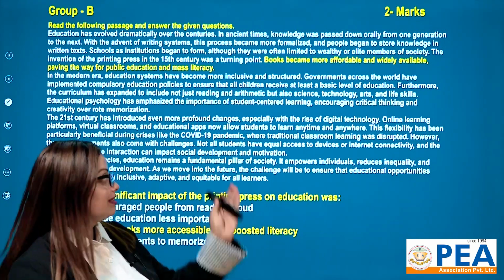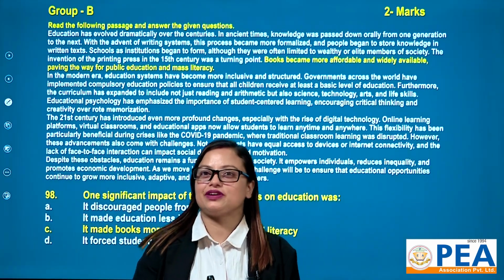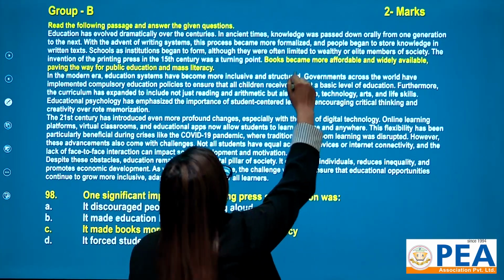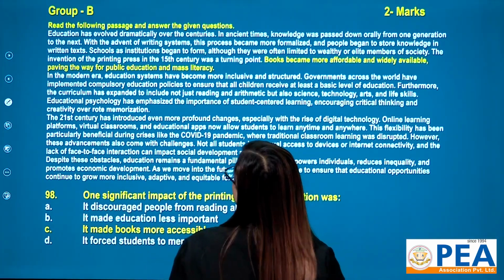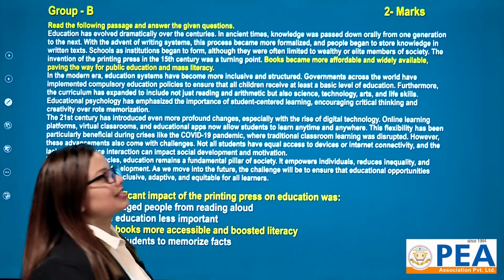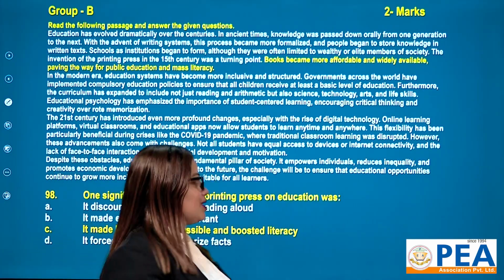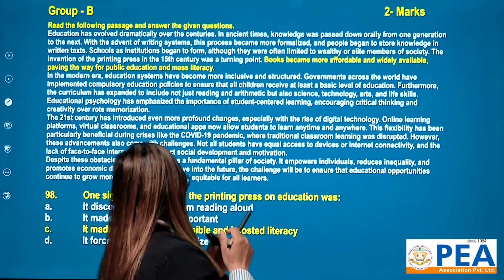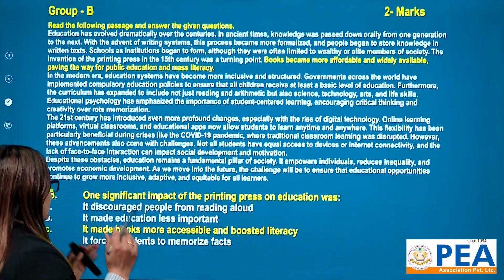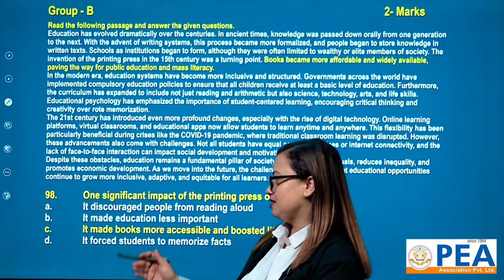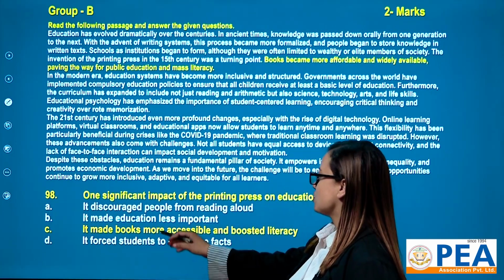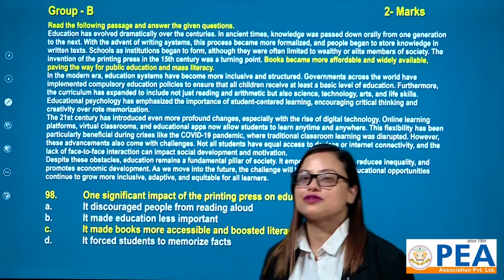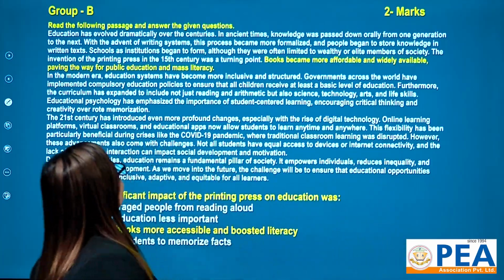That is the preceding line, and the result is books became more affordable and widely available, paving the way for public education and mass literacy. So after reading these 2 sentences, I come to know that option number C is correct. It made books more accessible and boosted literacy. Yes, this is correct.